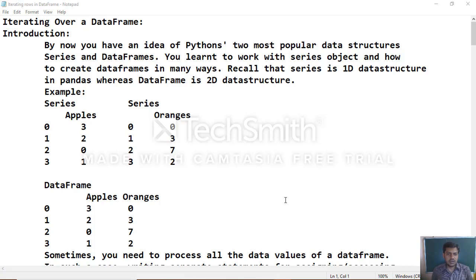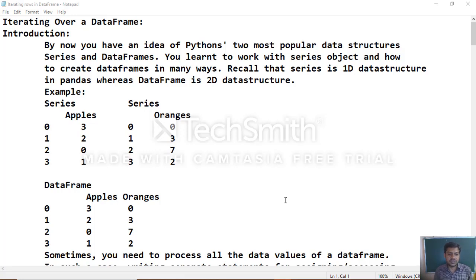Dear students, today we'll see the session on how we can iterate data frame data. We know what iteration means from when we studied control structures, how we iterate the statement.